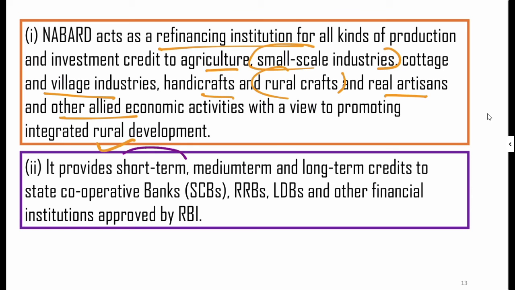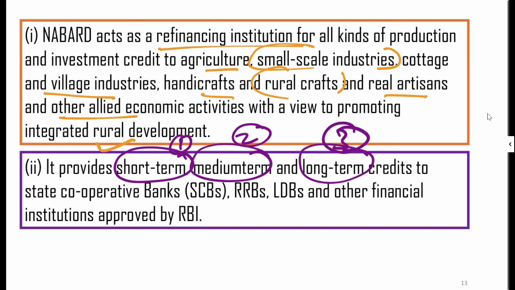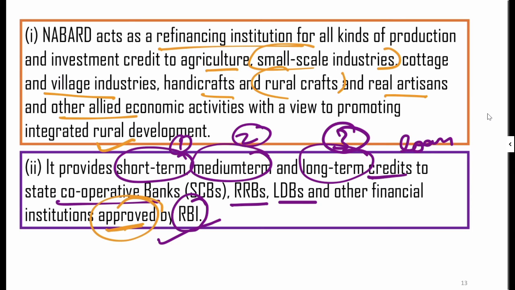It provides short term, medium term and long term credit, means loan, to the state cooperative banks, RRBs, LDBs, and other financial institutions approved by the RBI. So remember this word, it is very important. Approved by the RBI.